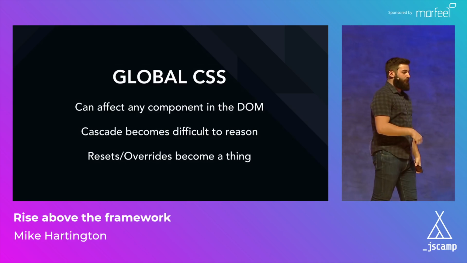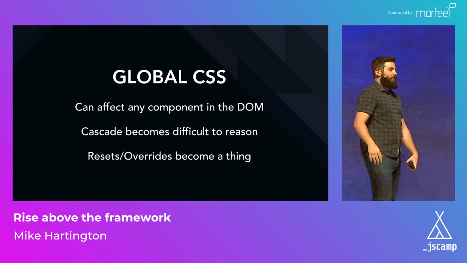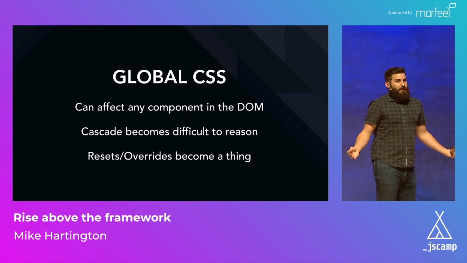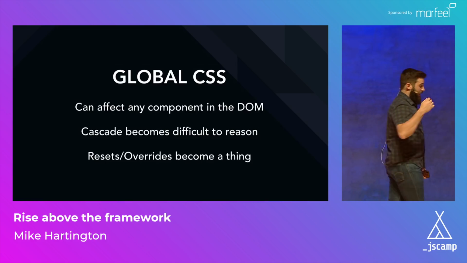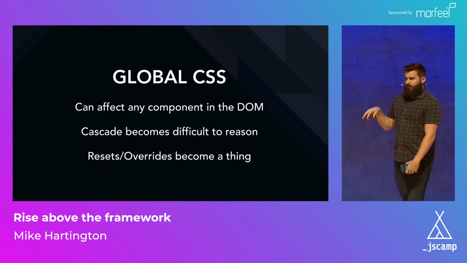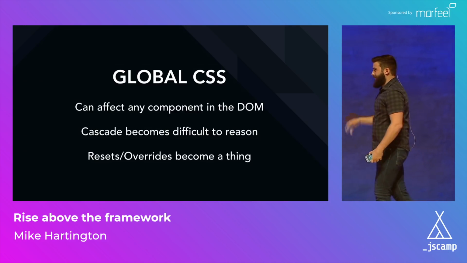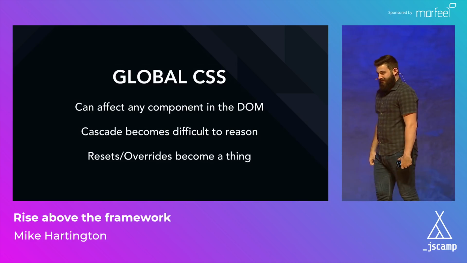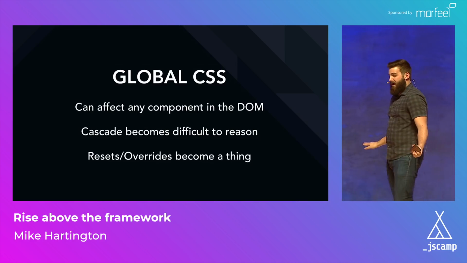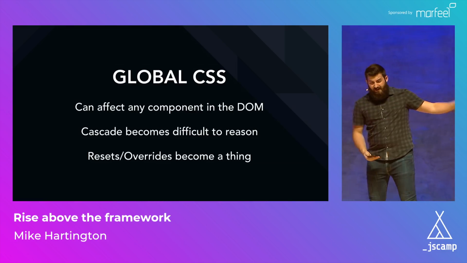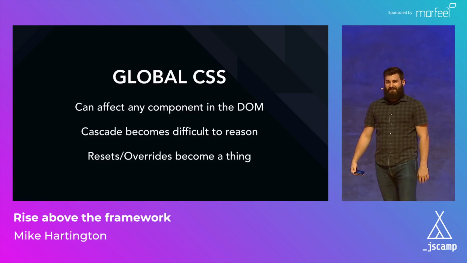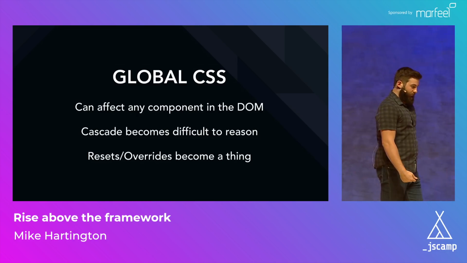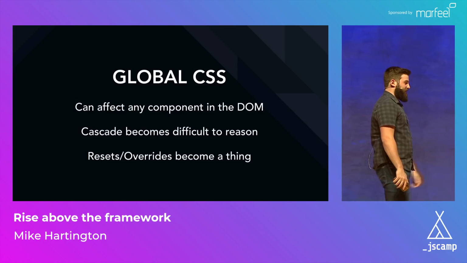And then as you start to include all of these different libraries, maybe there are times when they are just targeting elements. Like, I want my button tag to look like a button. I don't want Bootstrap to come in and say, you were making a button, you should probably use this style. It's like, no. I want my button to look like Chrome tells me the button should look like. Don't touch anything, just kind of leave it alone. If you're trying to do resets and override whatever a library is saying, you often just are creating empty blocks that are just resetting rules. So kind of difficult, kind of a pain.